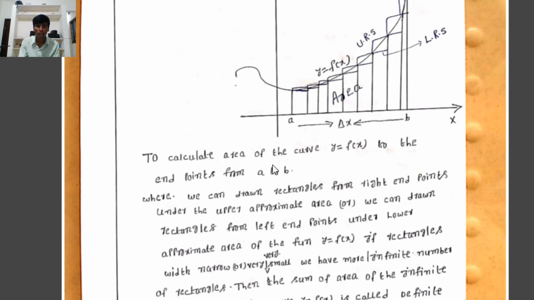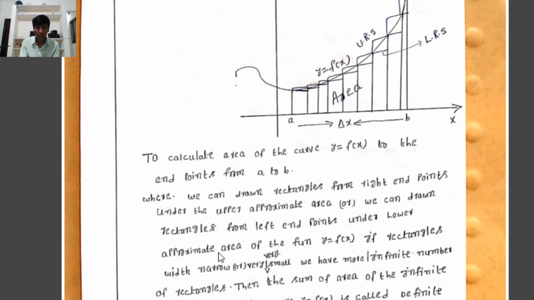That is, we have to find the area of the curve y equal to f of x with end points from a to b. We can draw rectangles from the right end points under the upper approximate area, that means the upper Riemann sum, that is the upper rectangles: first, second, third, fourth.